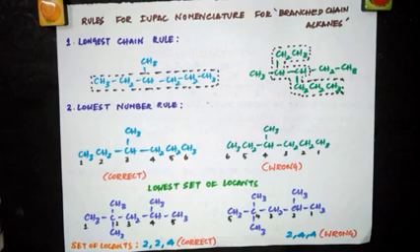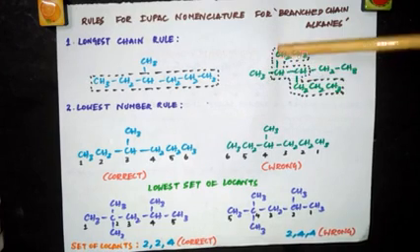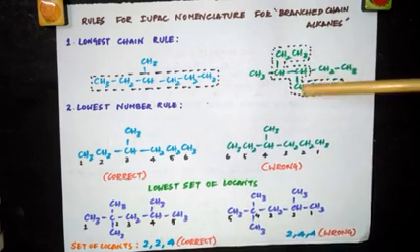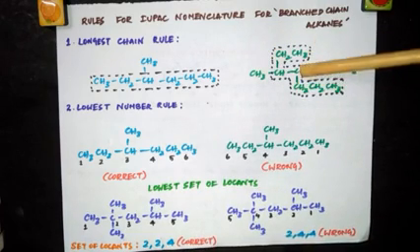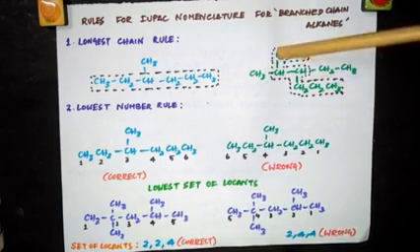Again, I'm telling you, select the longest continuous chain of carbon atoms. It doesn't mean that it should be a straight chain. See, I'm starting from here, I'm taking a bend over here and again here. It is a continuous chain, but here it is shown as bent. Starting from this carbon, I'm continuously going to this, here and here. So this is the longest chain.